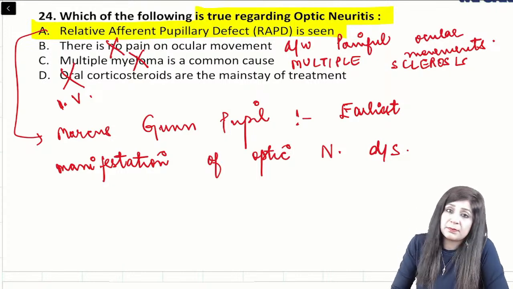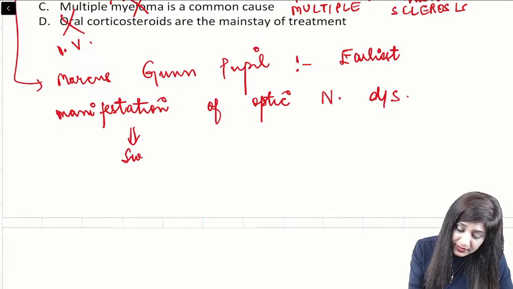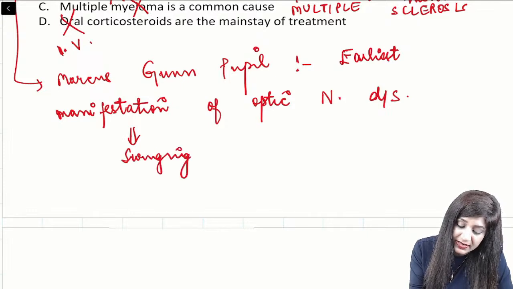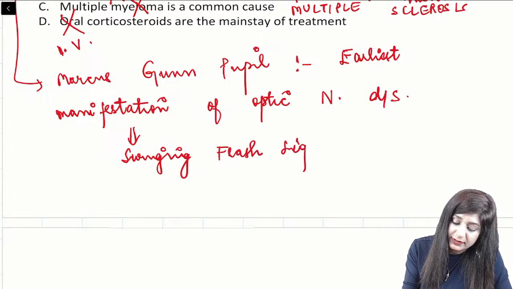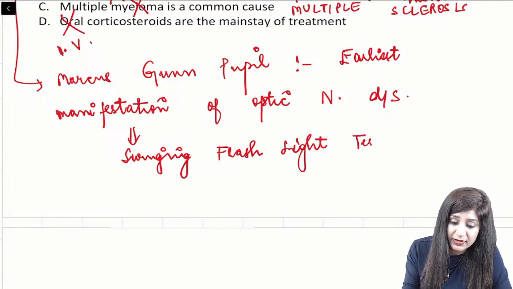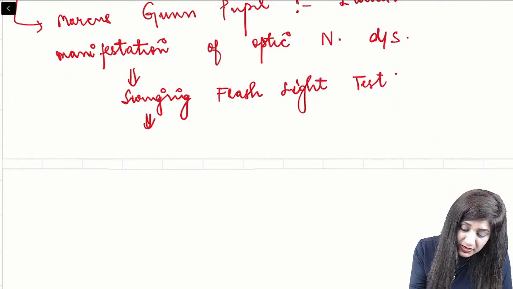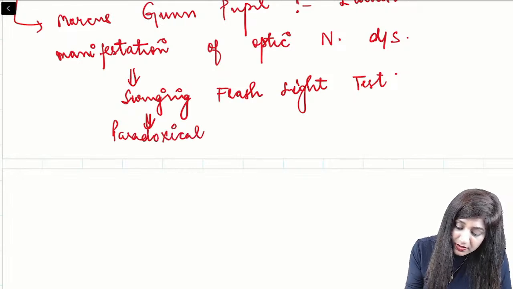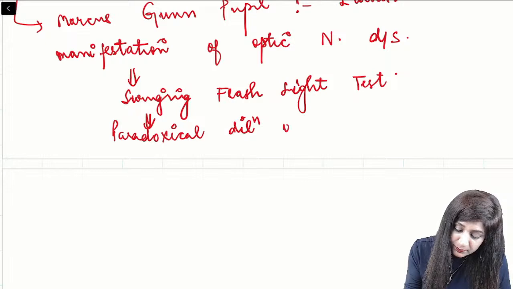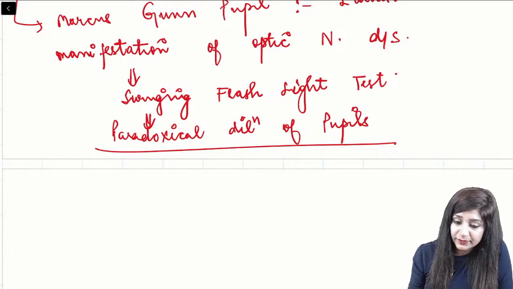Marcus Gunn pupil, RAPD, is the earliest manifestation, and we test for it by the swinging flashlight test. Whenever we do the swinging flashlight test, we get paradoxical dilatation of the pupils. Okay.